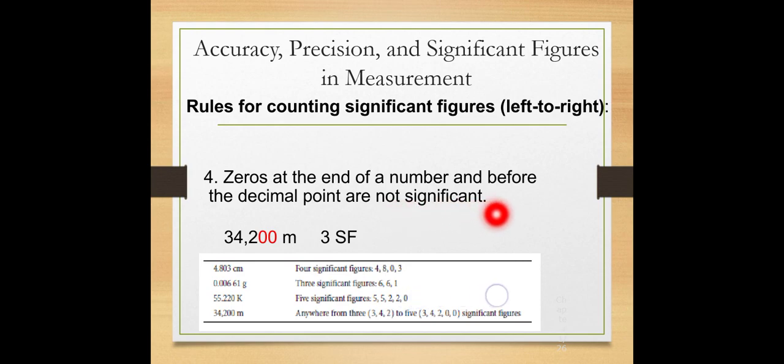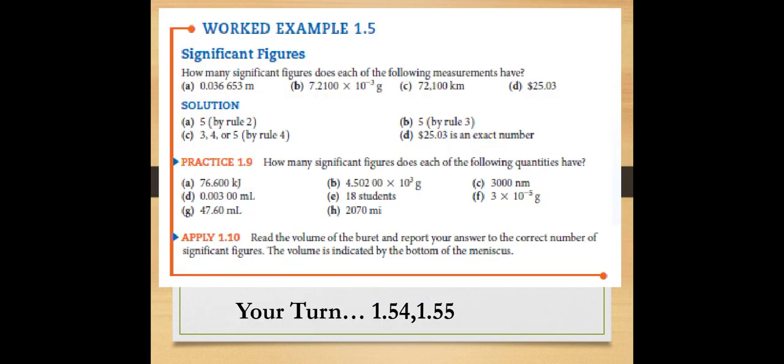Rule number 4: zeros at the end of a number and before the decimal point are not significant. If there are zeros at the end and there is no decimal point, then these zeros are not significant. For example, 3400 has only 2 significant figures, and there are more examples. These are for your practice, you can solve them on your own.